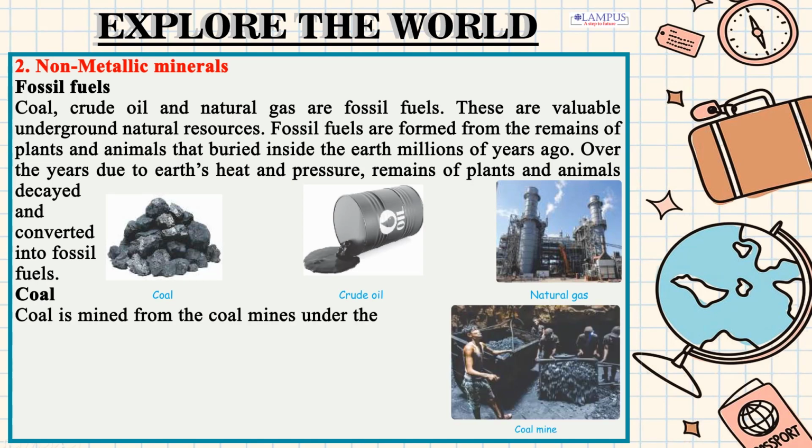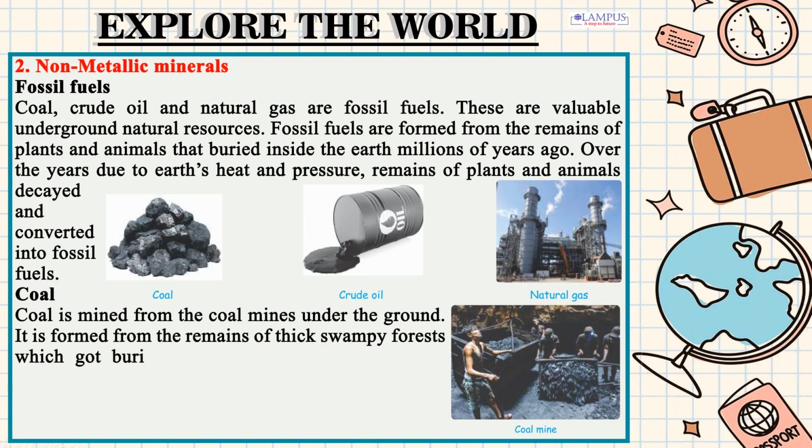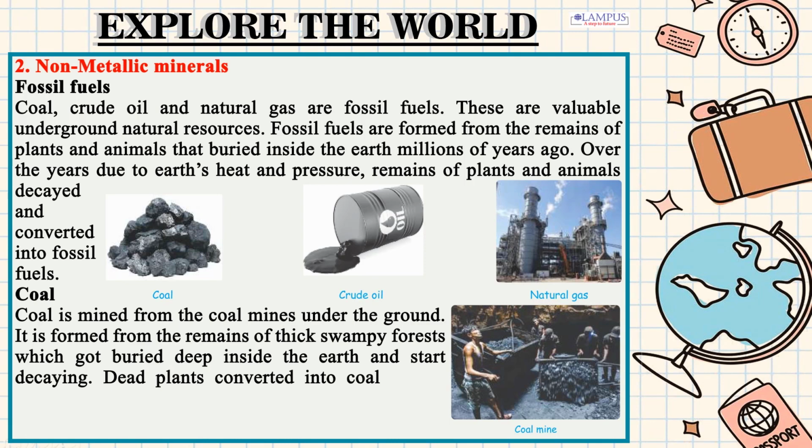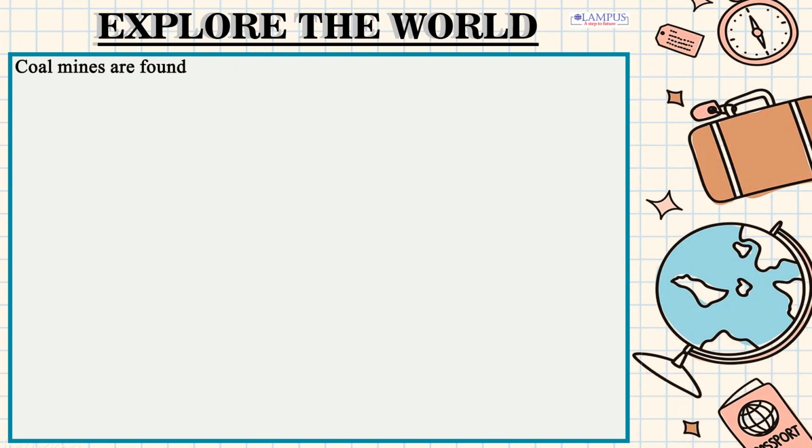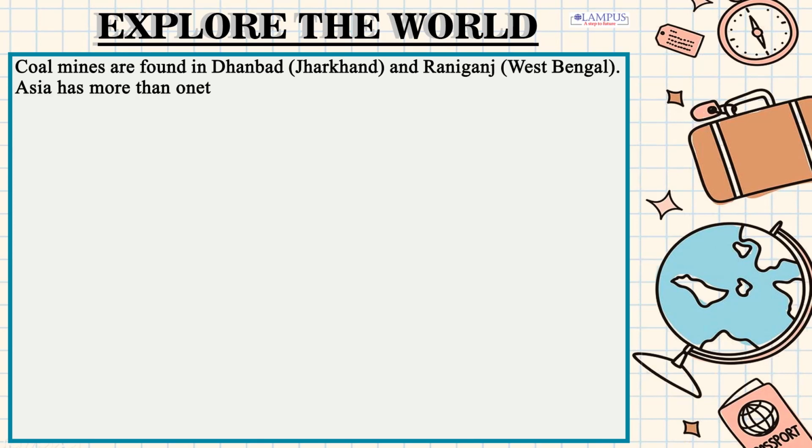Coal. Coal is mined from the coal mines under the ground. It is formed from the remains of thick swampy forests which got buried deep inside the earth and started decaying. Dead plants converted into coal due to Earth's heat and pressure over thousands of years. Coal mines are found in Dhanbad, Jharkhand, and Raniganj, West Bengal. Asia has more than 1/3 of the world's coal.